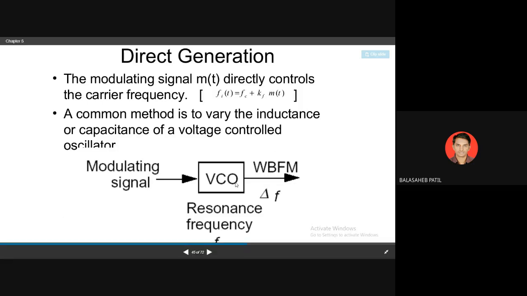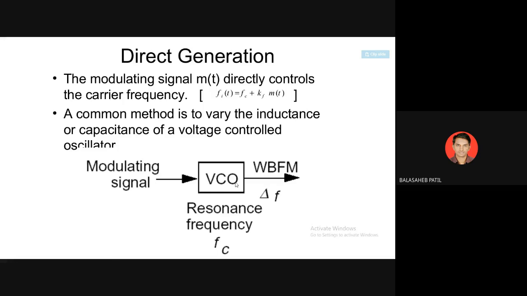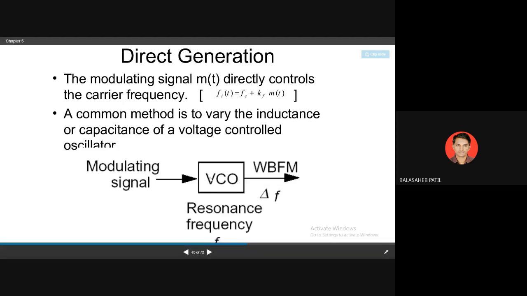So a VCO is a device which changes its oscillations in accordance with the voltage. Your modulating signal we can apply to the VCO, and the oscillations will be changed in accordance with that modulating signal, and at the output you get the frequency modulation. That is wideband FM.